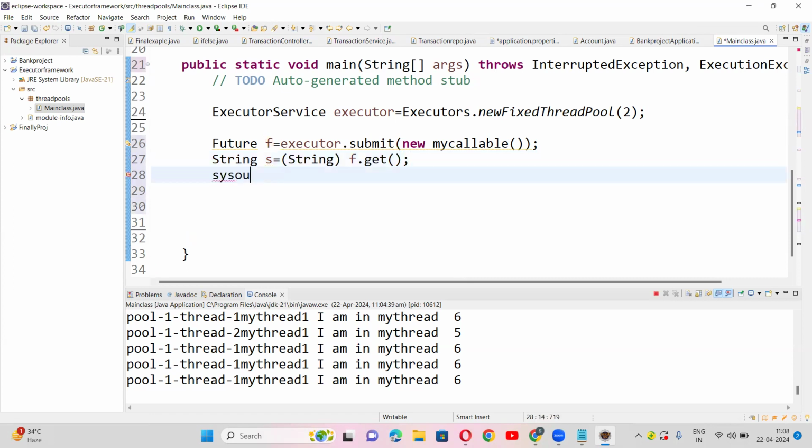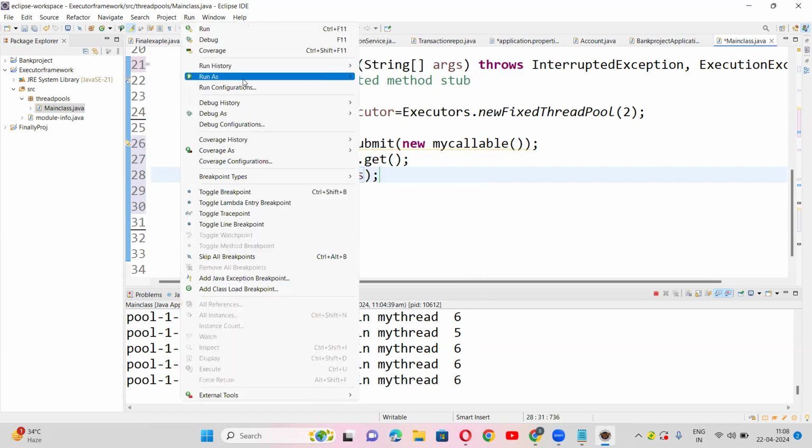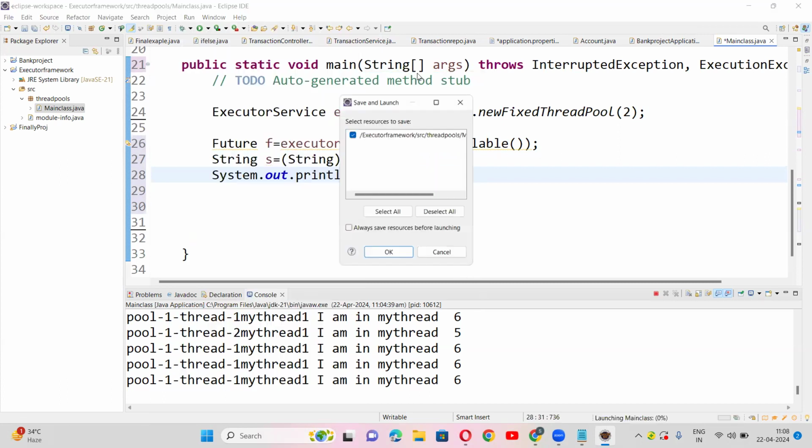That get is different from the collections get. That get is for an ArrayList, if you want to get something from it at a specific index, that is that get. Here this get is different.